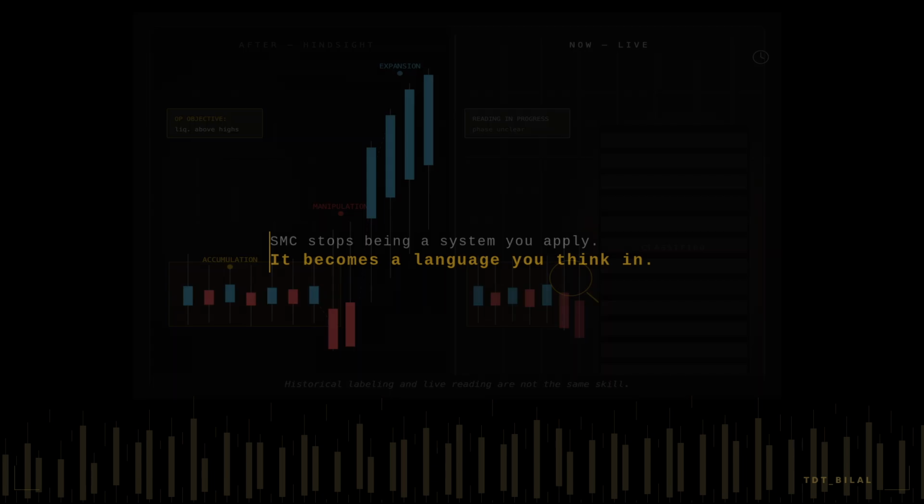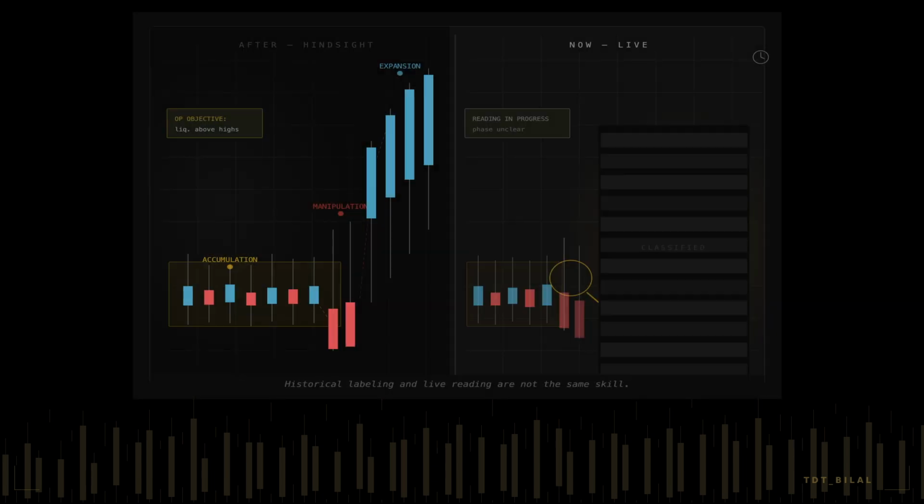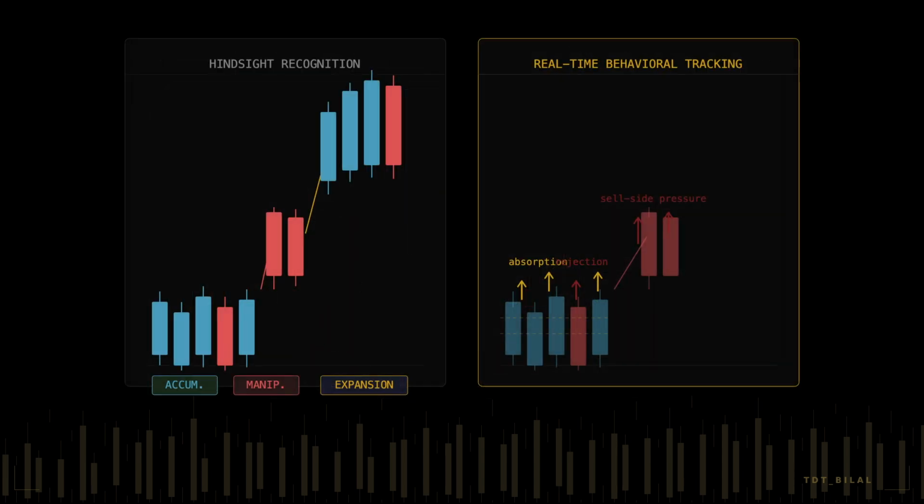Let's get into it. Here is the specific problem most traders have after learning AMD. They study the model, they understand the 3 phases intellectually. They can draw the diagram, they can label accumulation, manipulation, and expansion on historical charts with complete accuracy. And then the market opens and they still get trapped in the same sequence, because hindsight recognition and real-time reading are two completely different skills.